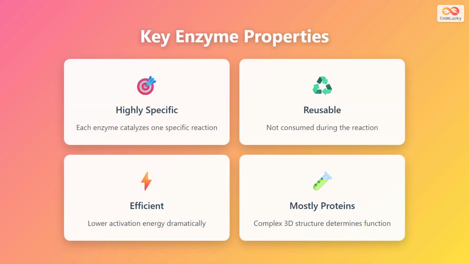Enzymes possess 4 key properties. First, they are highly specific, meaning each enzyme typically catalyzes only one specific reaction or type of reaction. Second, they are reusable and not consumed during the reaction, allowing them to function repeatedly. Third, they are extremely efficient, lowering activation energy dramatically to speed up reactions. Fourth, most enzymes are proteins with complex three-dimensional structures, and this structure determines their function and specificity.